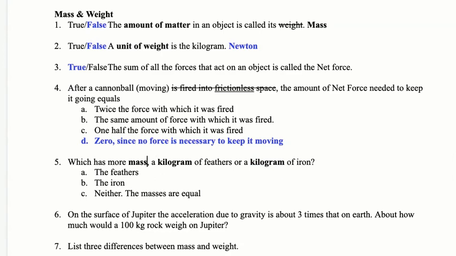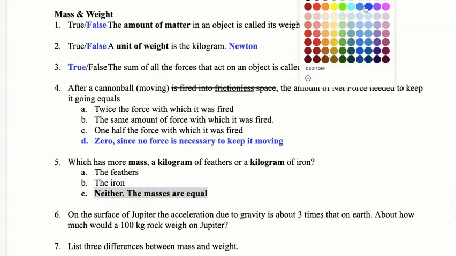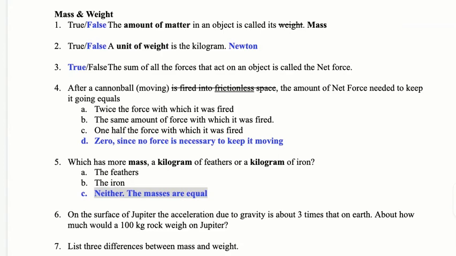So 1 kilogram of something versus another kilogram of something else, they're both 1 kilogram. The masses are equal. Now let's imagine this question was a little different. If it was weight, no, actually it'd be the same, excuse me, because the equation is the same. 1 kilogram times gravity is going to be the same for both. Okay, so I guess it doesn't matter if it's mass or not.